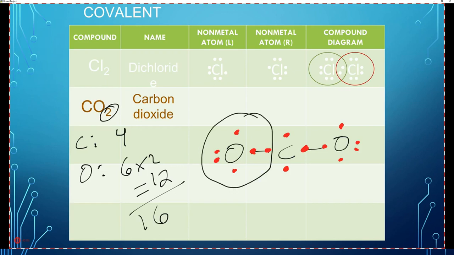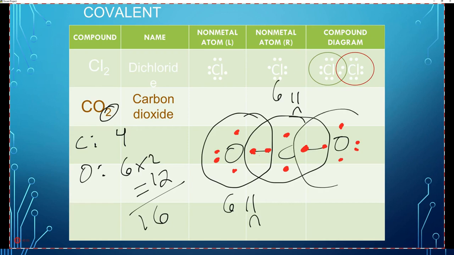This oxygen has 6. He's not happy. This carbon has 6. He's not happy. And this one's not happy either. So how can we make all of these happy without using more than 16 electrons? How many electrons do we have?